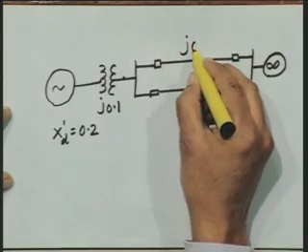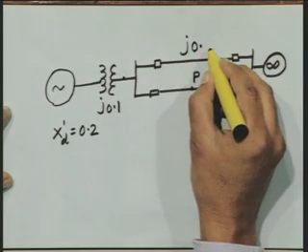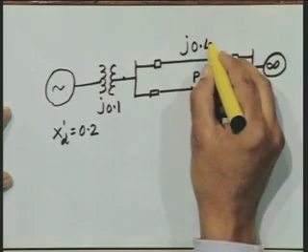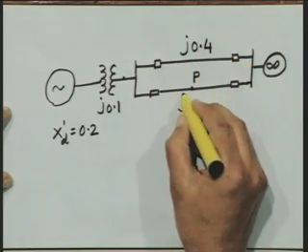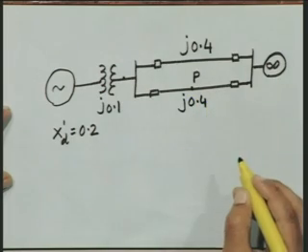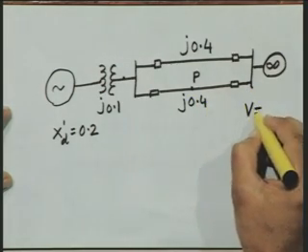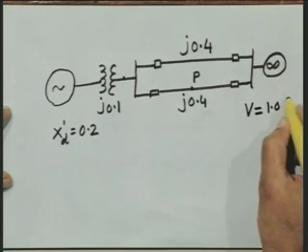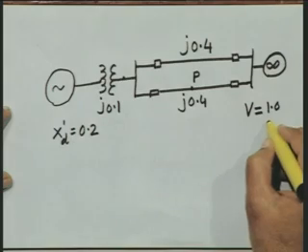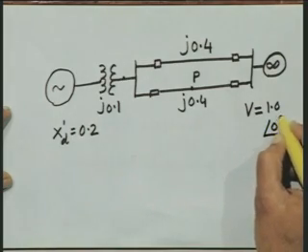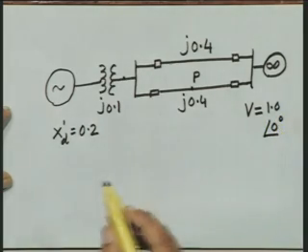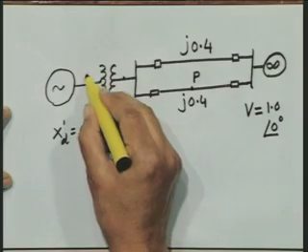The transmission line is loss free and its reactance is j times 0.4. Further, we assume that the infinite bus voltage V is 1.0, and we consider this infinite bus voltage as reference, so that V is 1.0 angle 0. This is the terminal of the synchronous generator.